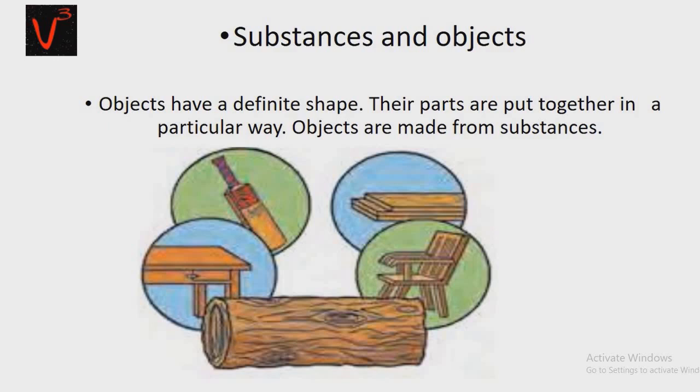But these are made up of what? These are made up of wood and some metal. So the substances used to make these objects are wood and metal. So object is what you see, but that thing which the object is made up of is called substance. So here the substance is wood and also some metal. Therefore, here the objects are made up of metal and wood.